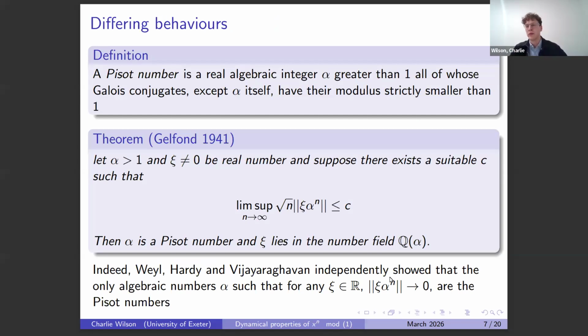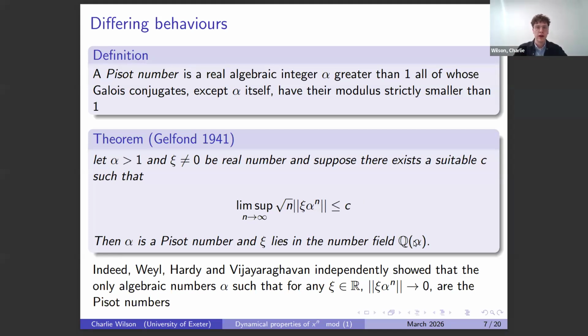And then we ask about the converse. We provided some examples that break this, and there are these 2 results. The takeaway of this Gelfond one is that if this thing limits to an integer very quickly, specifically this quickly for some c, then we must necessarily have that this alpha is a Pisot number, and psi has to lie in this field.